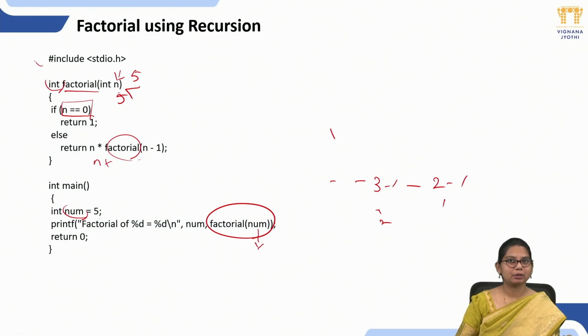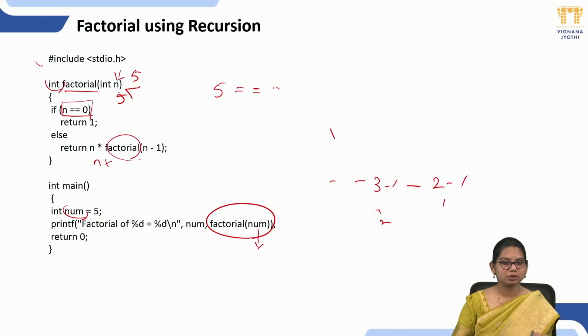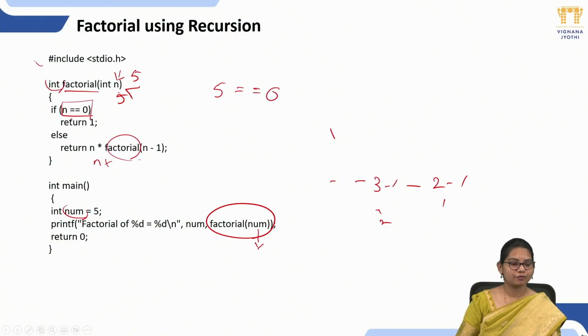If n == 0. What is our n here? 5. Is 5 == 0? No. The condition is false. That means it will go to the else statement.